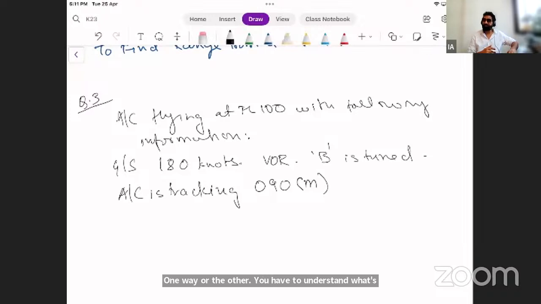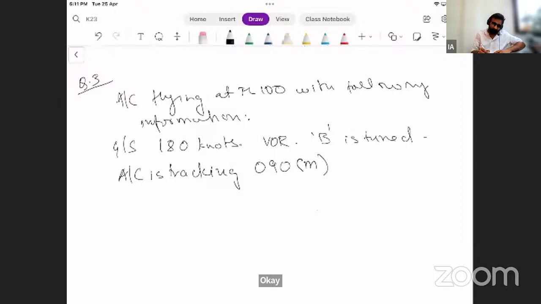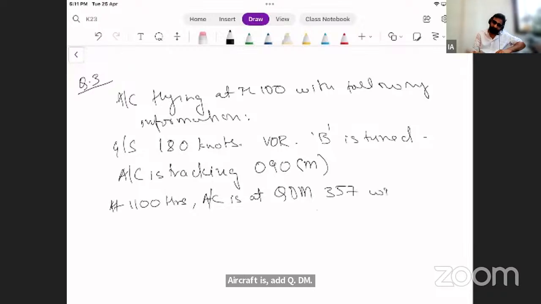This is called subject mastery, students. So the aircraft is tracking 090. At 1100 hours, the aircraft is at QDM 357 with VOR B, that is Bravo.